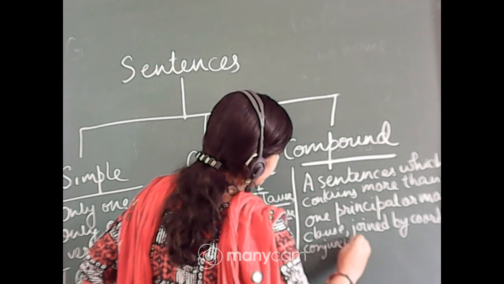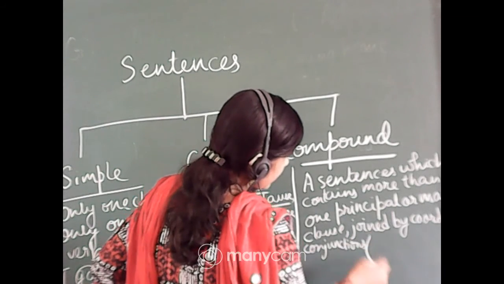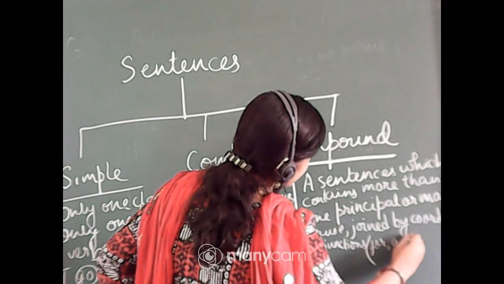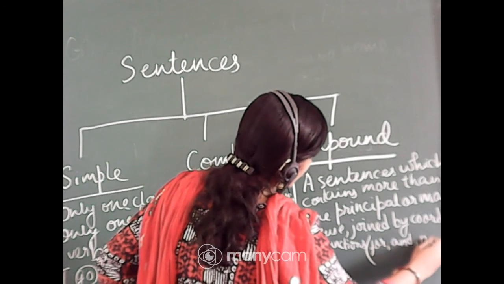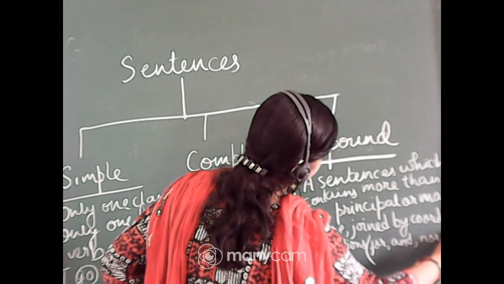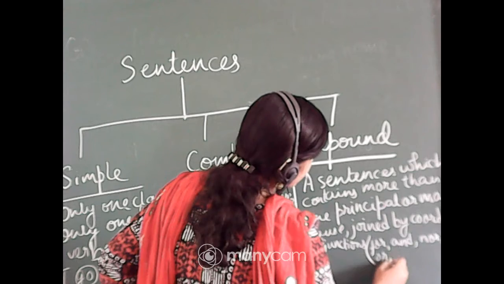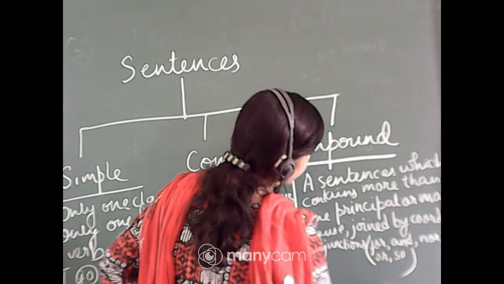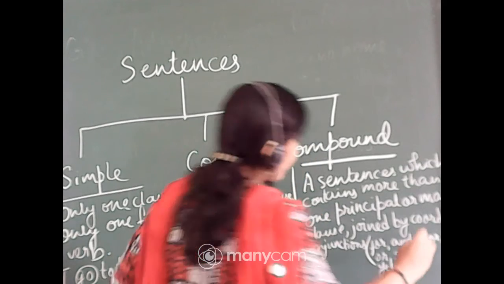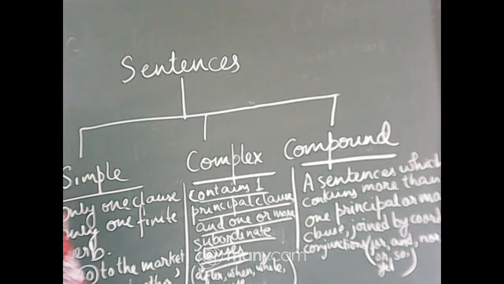I am telling you how to remember. For, and, nor, but, or, so, yet. All these are coordinating conjunctions.